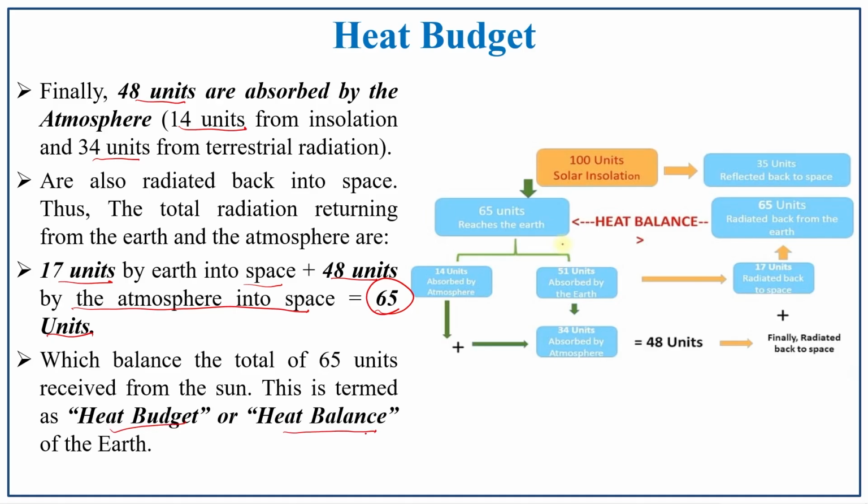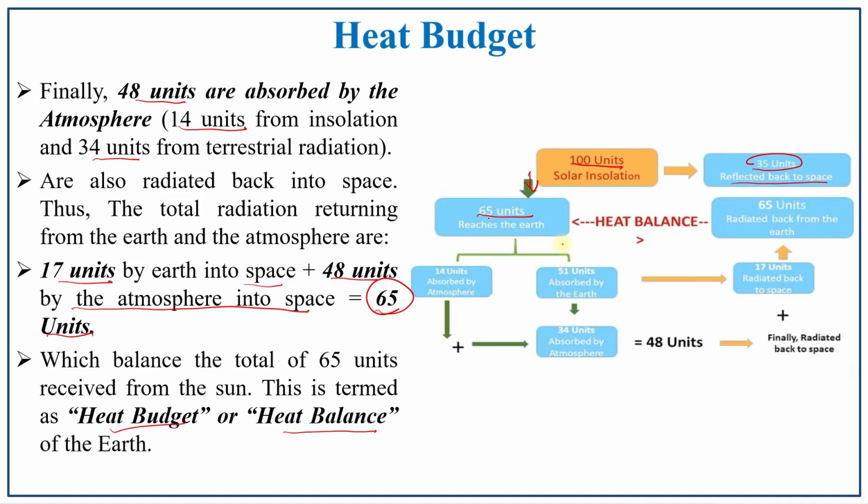So in order to understand this concept easily, the total is 100 units, that is solar radiation. The green color arrow marks represent the absorption by the earth's surface, that is what reaches the earth, that is 65 units. Already we have the 35 units directly which have been sent to the space. Okay. So it is reflected back to the space. So leave this 35 units. So we have to balance this 65 units alone.